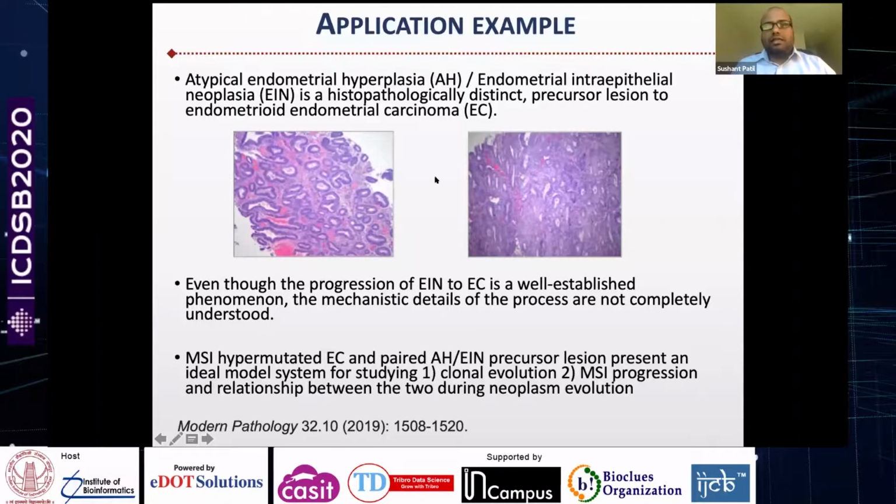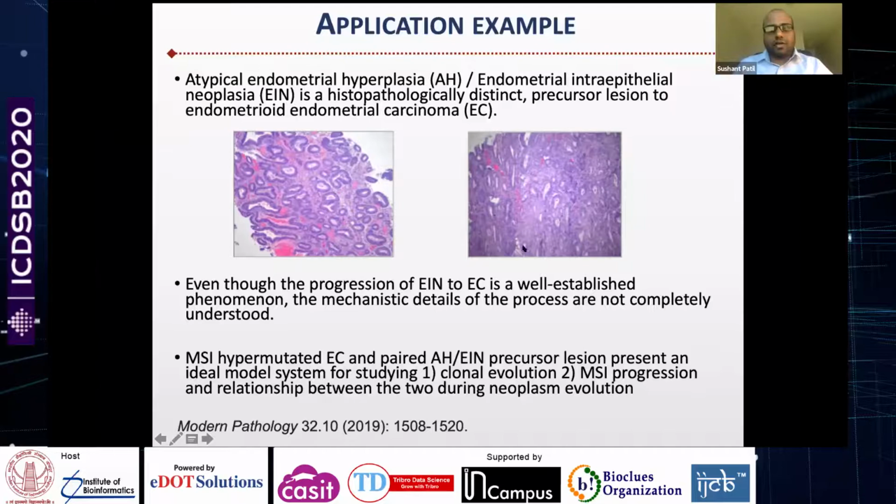So within this EIN EC cohort, we decided to work with a specific subset of samples which are MSI hypermutated. The reason being that we believe that because you have paired samples, you can call it like early stage tumor and the actual tumor of MSI.